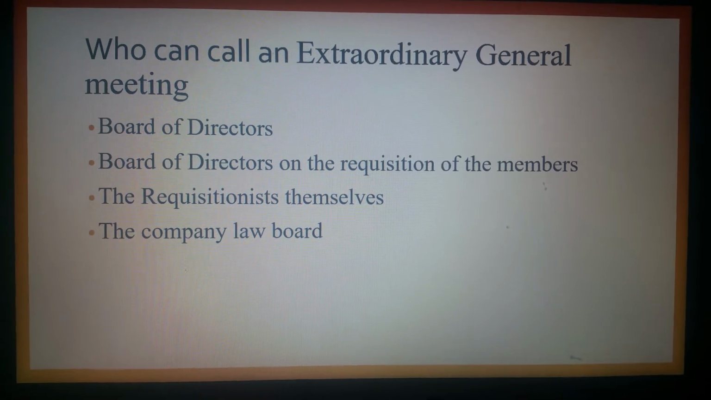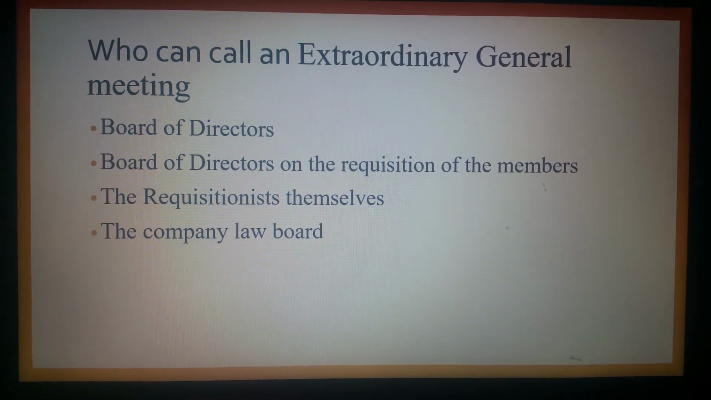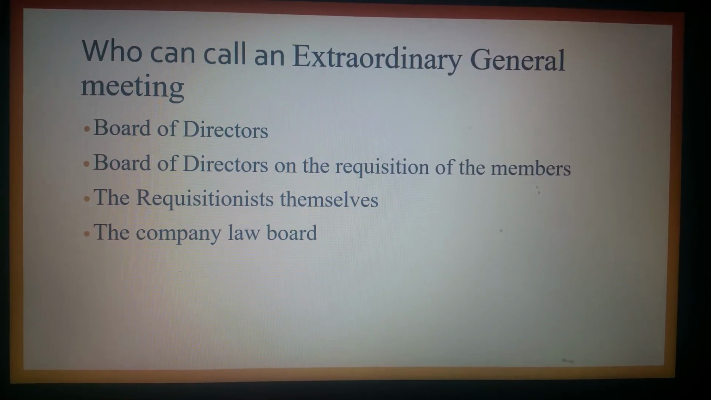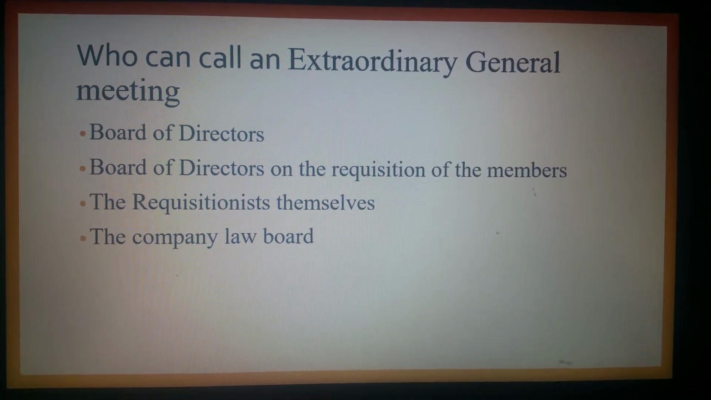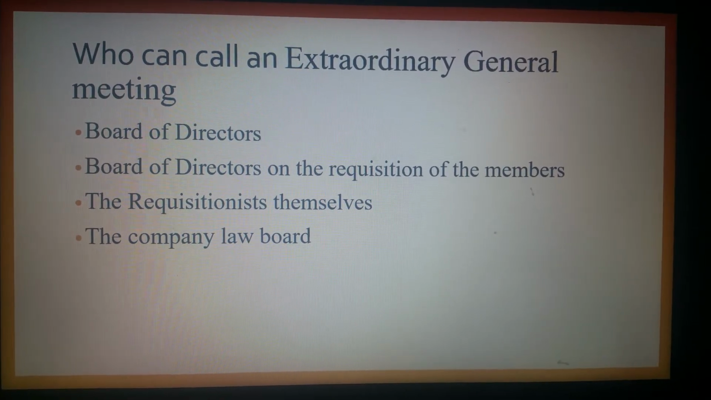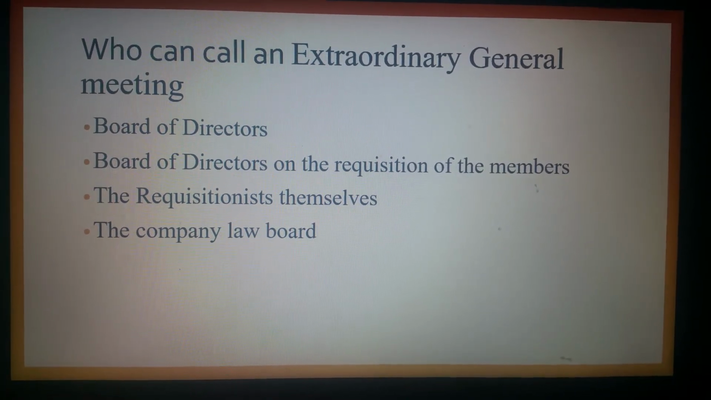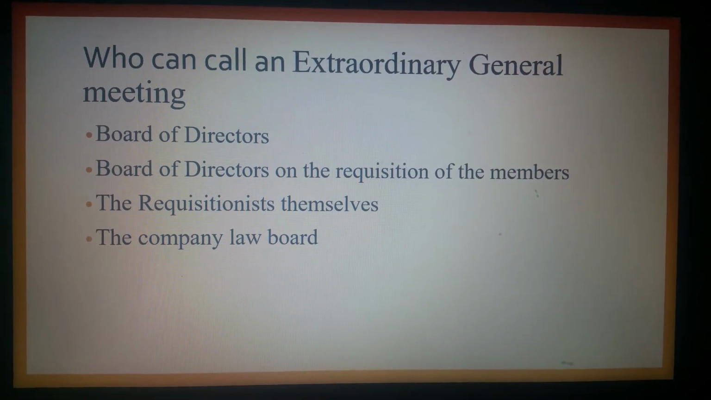The requisitionists themselves: if the members who had earlier requested the board of directors to hold an extraordinary general meeting find that the directors have not taken any initiative to hold it, then the requisitionists themselves can organize the holding of an extraordinary general meeting. And lastly, the company law board. So these are the four parties who can call for an extraordinary general meeting.